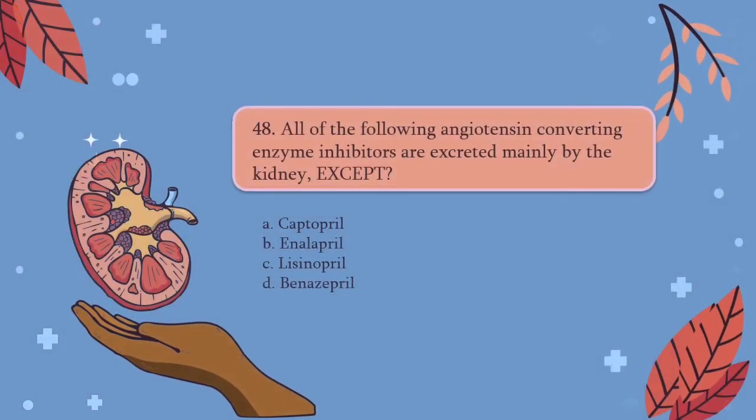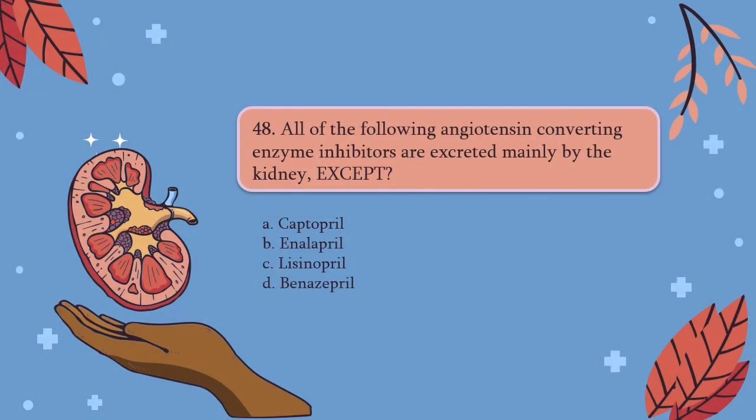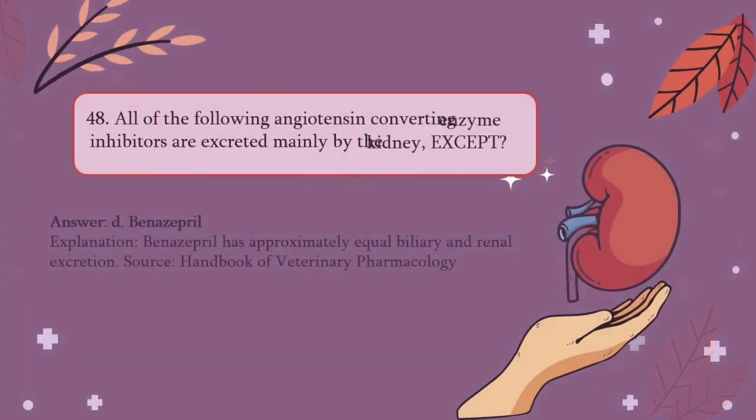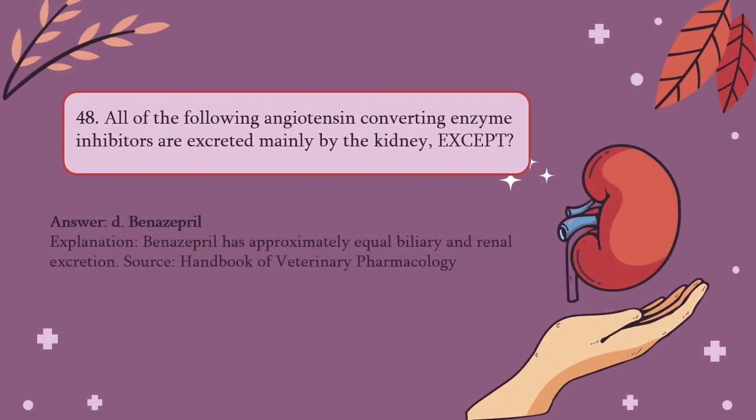Question number 48. All of the following angiotensin converting enzyme inhibitors are excreted mainly by the kidney except A. Captopril, B. Enalapril, C. Lisinopril, D. Benazepril. The answer would be D. Benazepril has approximately equal biliary and renal excretion.